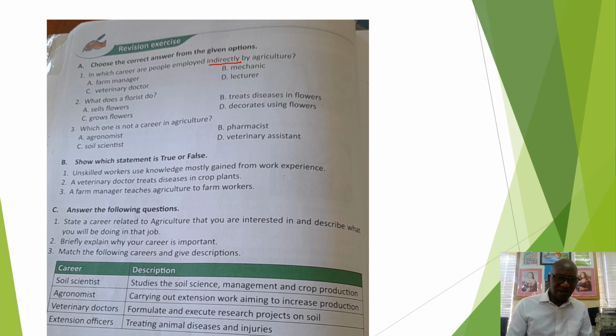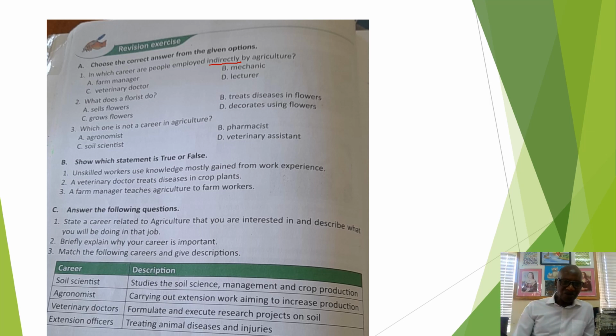Now let's look at section C that says state a career related to agriculture that you are interested in and describe what you will be doing in that job.